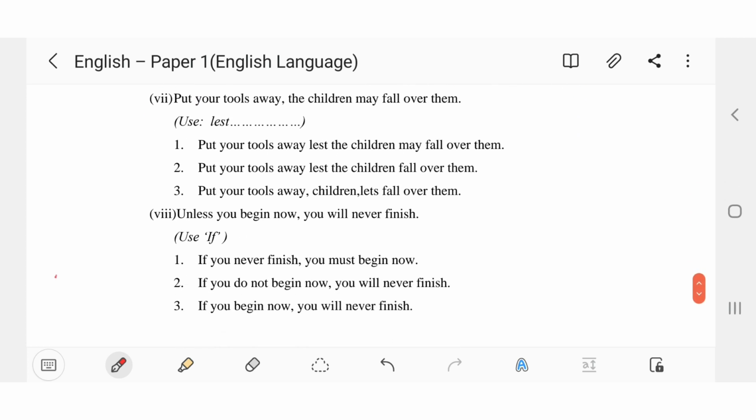Seventh one, put your tools away, the children may fall over them. First option, put your tools away, lest the children may fall over them. Yes, this is correct. Second one, put your tools away, lest the children fall over them. No, this is wrong because may is not here. Third one, put your tools away, children, let's fall over them. No, this is very wrong. So first option is correct.